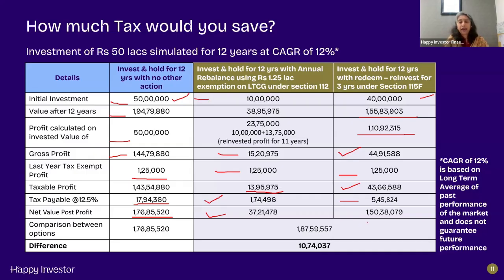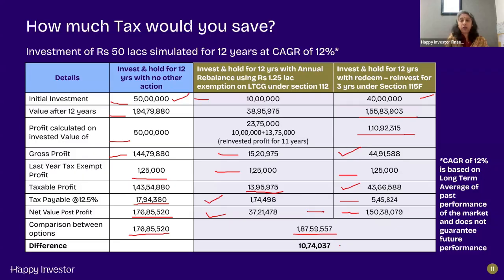And therefore, the net value the investor would get post the tax payments would be this 37 lakhs plus this 1 crore 50 lakhs, a total value of 1 crore 87 lakhs 59,000 vis-a-vis 1 crore 76 lakh 85,000.